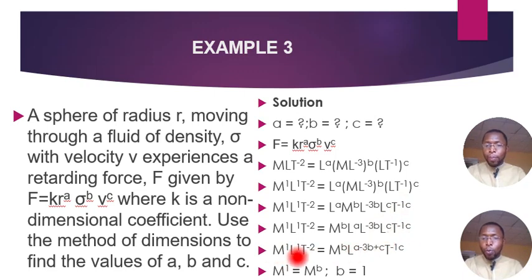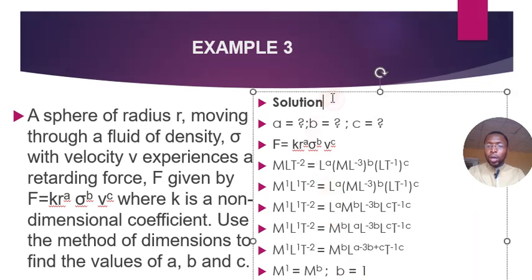Now, M to the power 1, L to the power 1, and T to the power minus 2 equals M to the power b. I'll apply the law of indices here. Since they have the same base of L, one L will be written, and all the powers will be added together. And that will be a minus 3b plus c. Then T to the power minus 1c remains. Now equating the base, so M with the power 1 on the left and M with the power b on the right, since they have the same base, their powers become equal. So from here now, b equals 1.